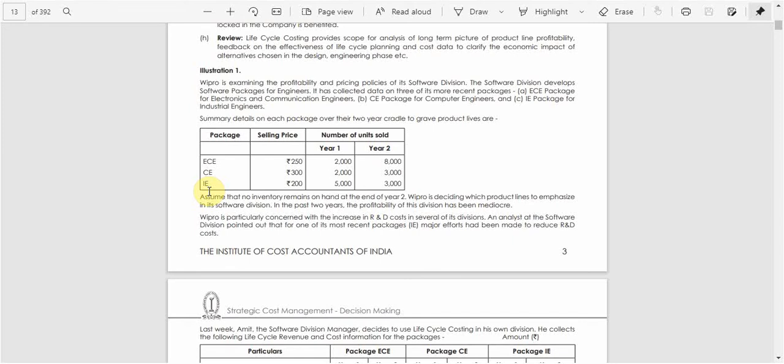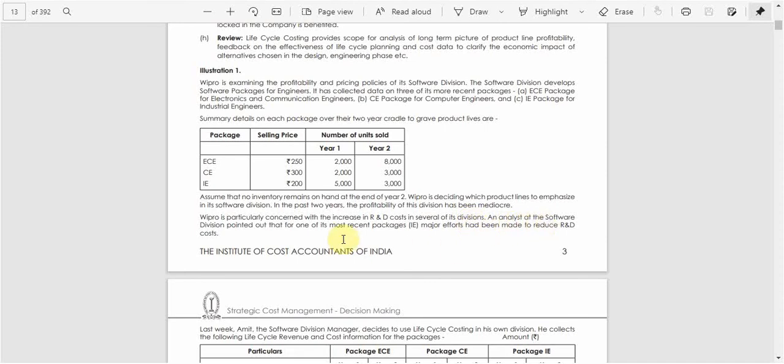So Wipro is deciding which product lines to emphasize in its software division. In the past 2 years, the profitability of this division has been mediocre. Wipro is particularly concerned with the increase in the R&D cost in several of its divisions.